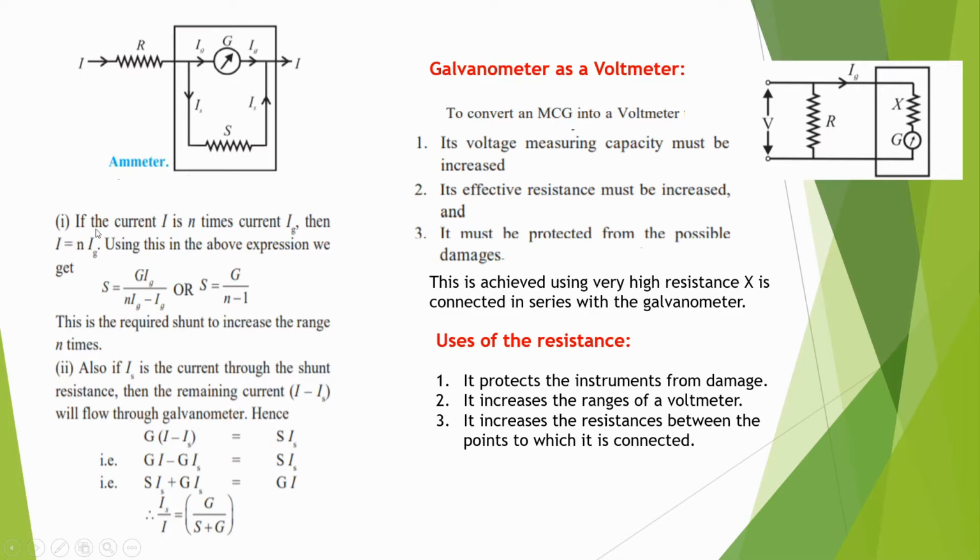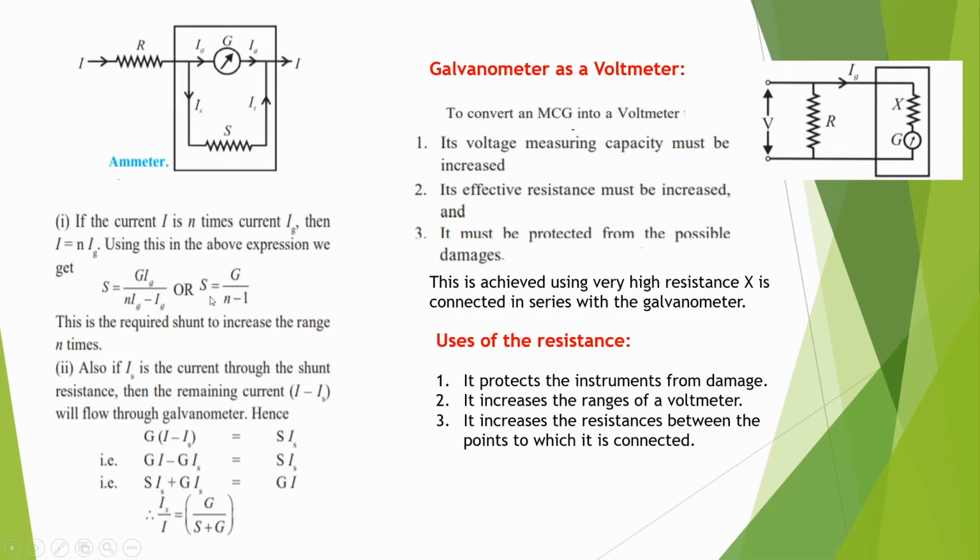Suppose the current I is n times the current Ig. Assume that capital I equals n into Ig. Using this in the above equations, we substitute I equal to n into Ig. So S equals G into Ig upon n Ig minus Ig, or S is equal to G into Ig upon Ig times n minus 1. We can take out Ig common, and it gets cancelled.